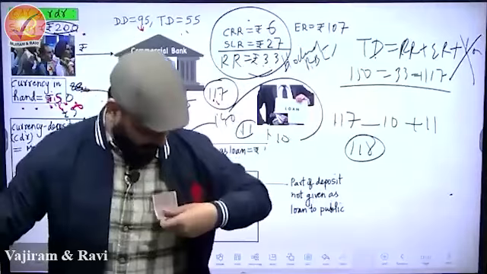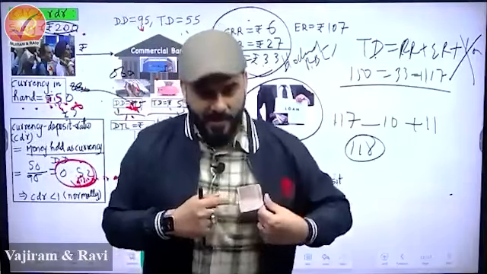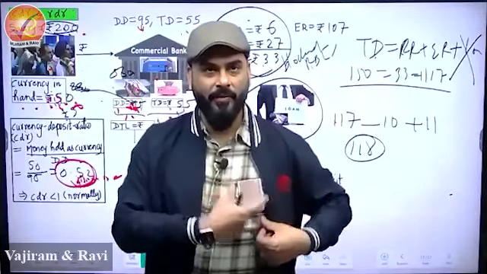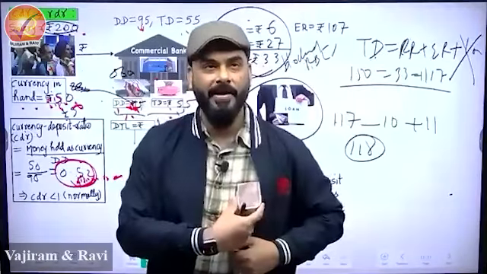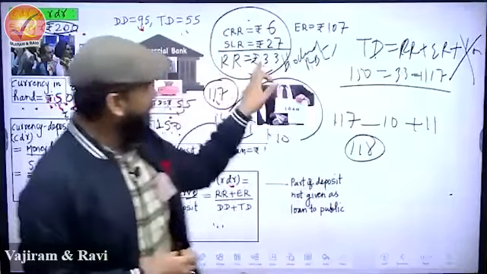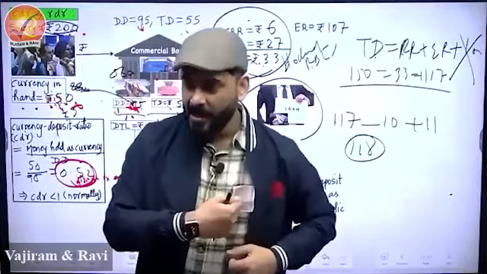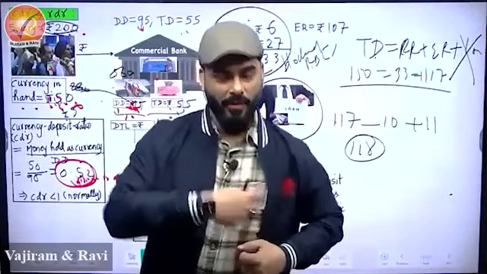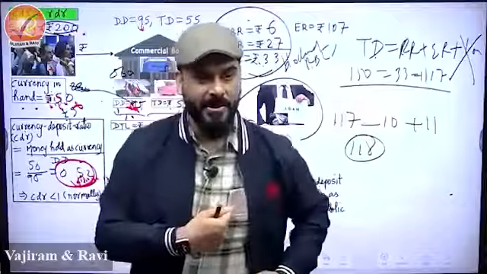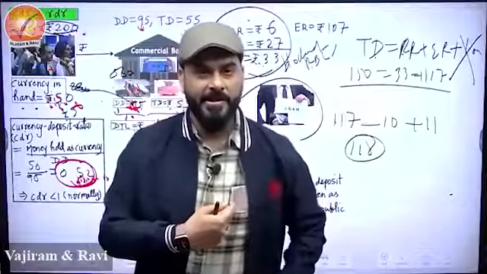The system that, acha dekho, why did I show you this? Like a comedian. Because I wanted to tell you that whatever you see in the hand of the bank, this RR you will never see in the bank. RR is too hidden. This is like piggy bank. What do you see in a bank? ER. Whatever you see, only that can multiply. Whatever you don't see, how will that multiply? That's why you see this. This is what? Excess reserve.